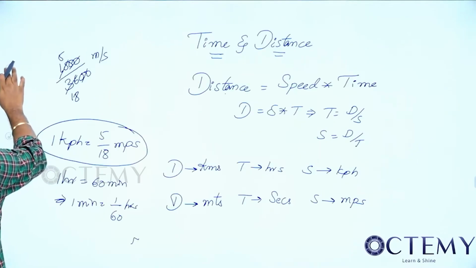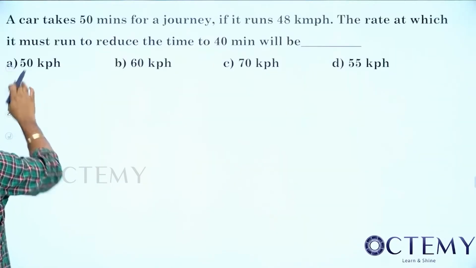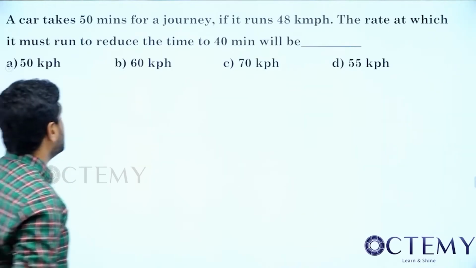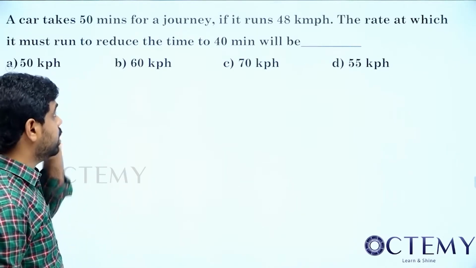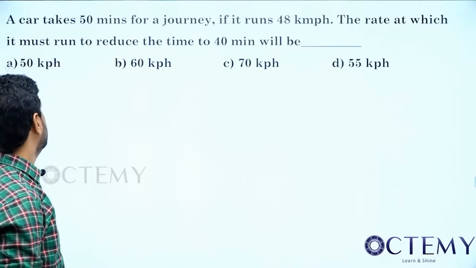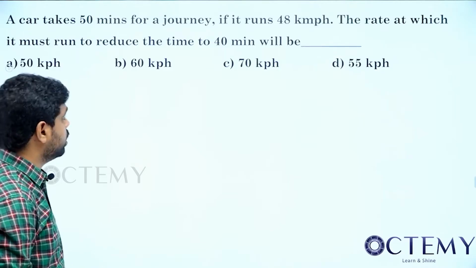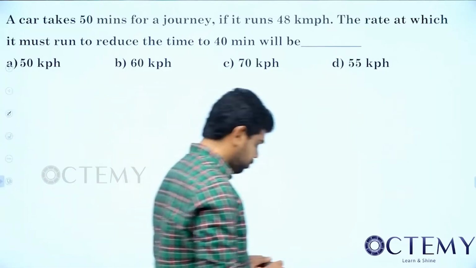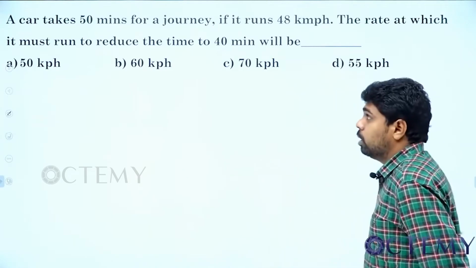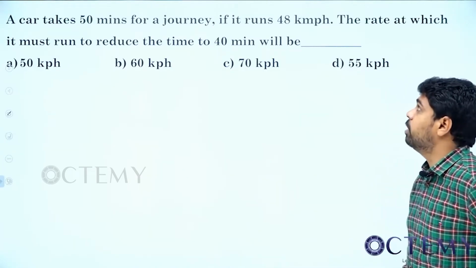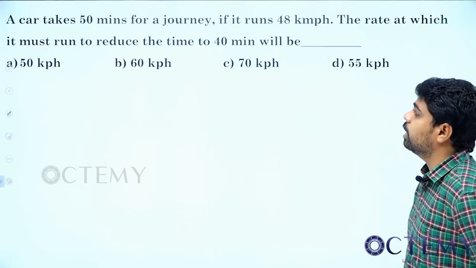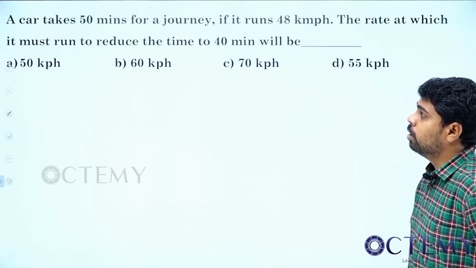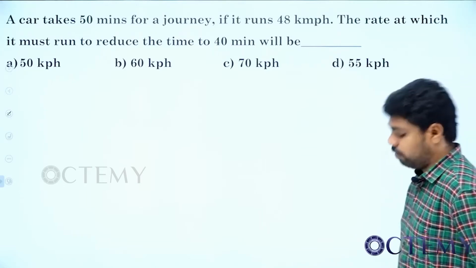Next, let's get into one of the examples. A car takes 50 minutes for a journey if it runs at 48 km per hour. The rate at which it must run to reduce the time to 40 minutes will be.